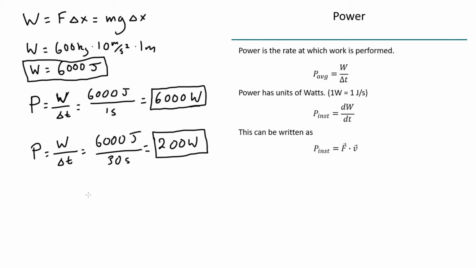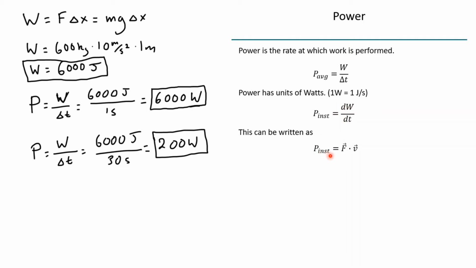Okay, so power is really useful as a way to characterize how good some person or some machine or some animal is at doing work. Over some time interval, we can define the average power as the work divided by that time interval. But we can also define an instantaneous power. If the work is being delivered continuously, then we can't just take the work and divide it by the time interval. We have to take a derivative of work with respect to time to find the instantaneous power.